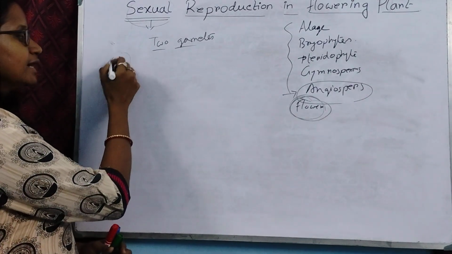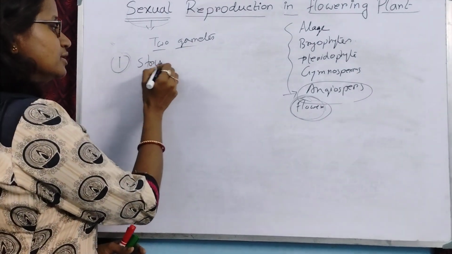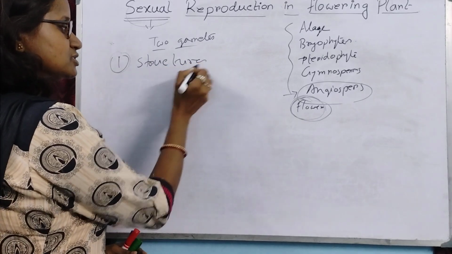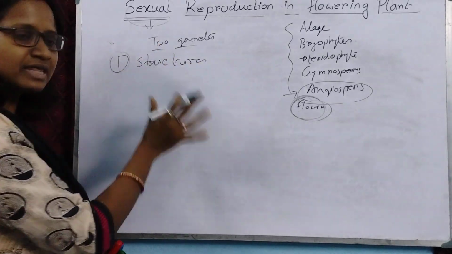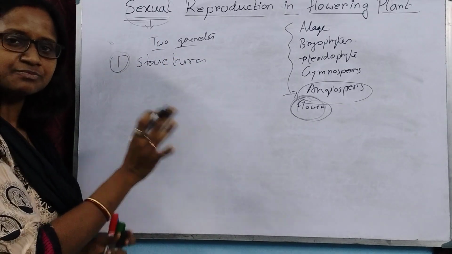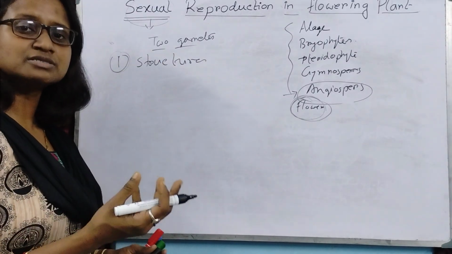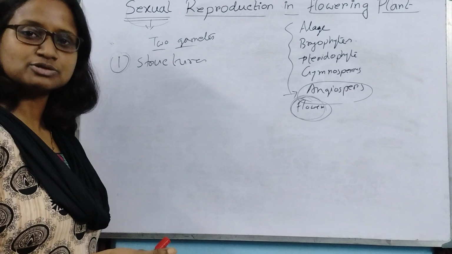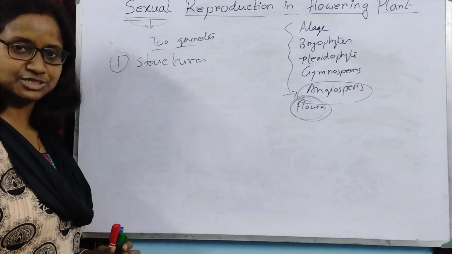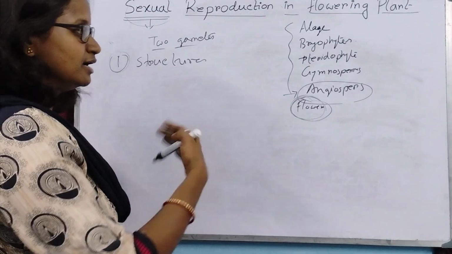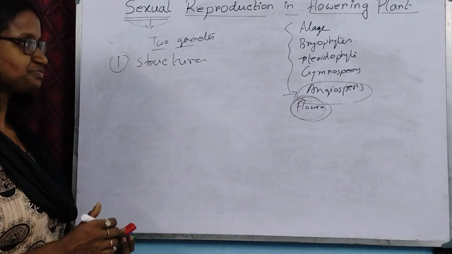First we will learn the structure of the male reproductive structure and female reproductive structure. Then we will come to how the gametes form, that means gametogenesis, and then fertilization. In this way we will complete this chapter.